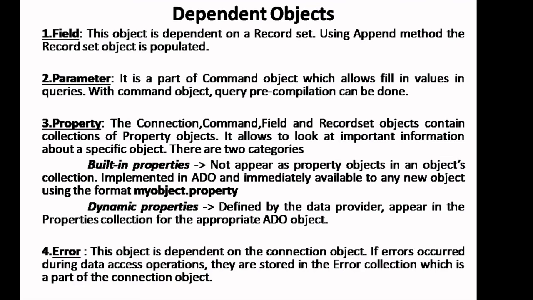The next one is error. Error is normally used to get the errors related to connectivity problems. When you are trying to establish connectivity between the VB application and the data sources, if any error is generated, then this object will collect all the errors.